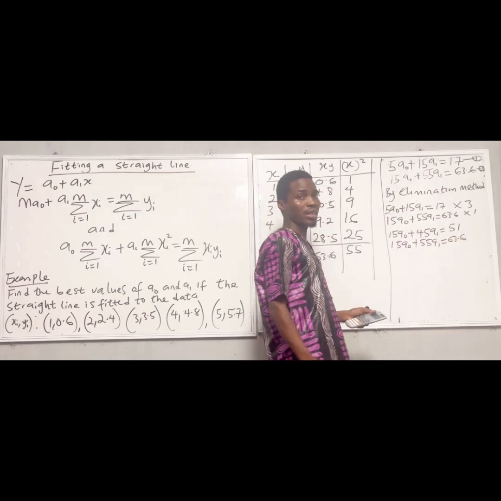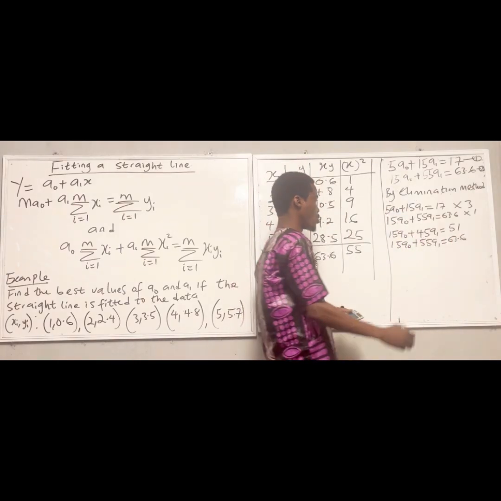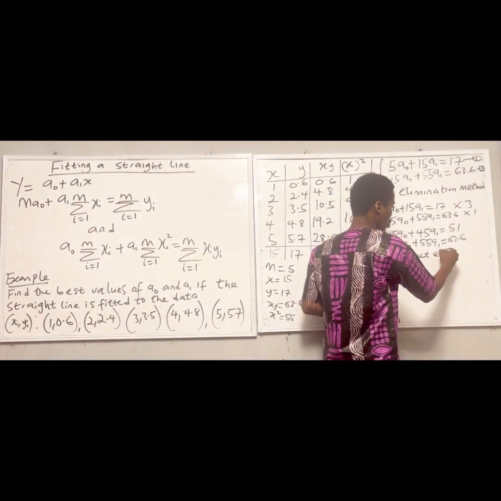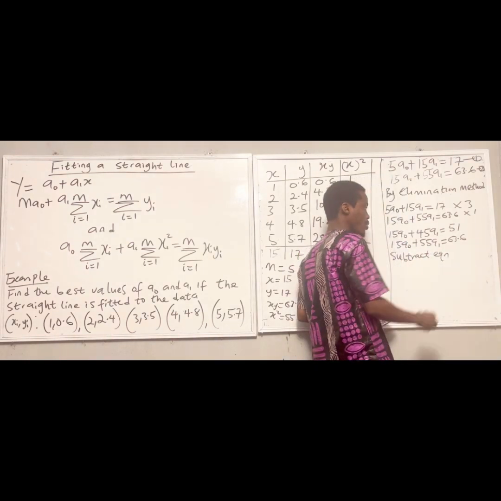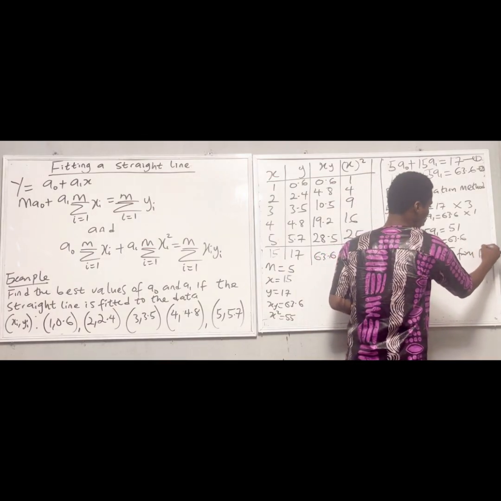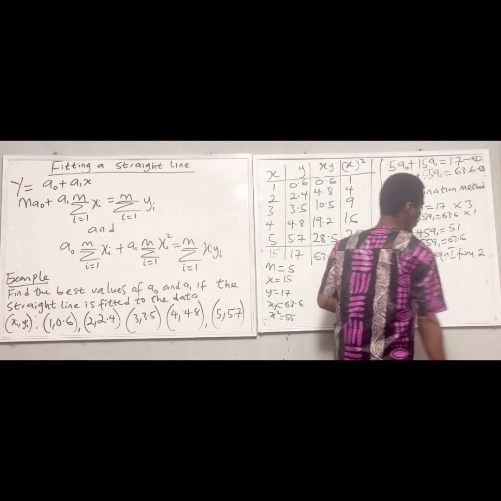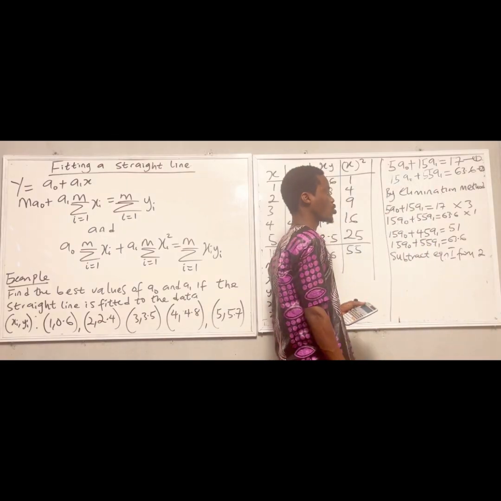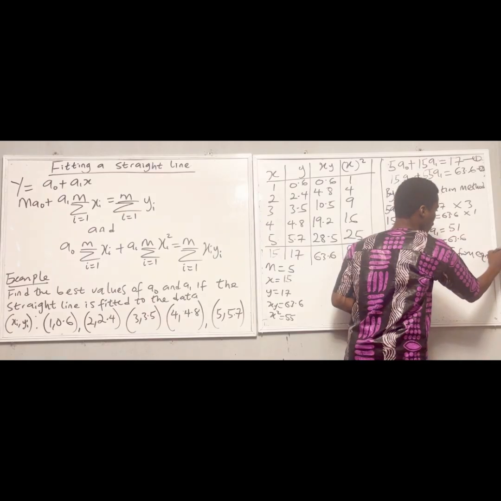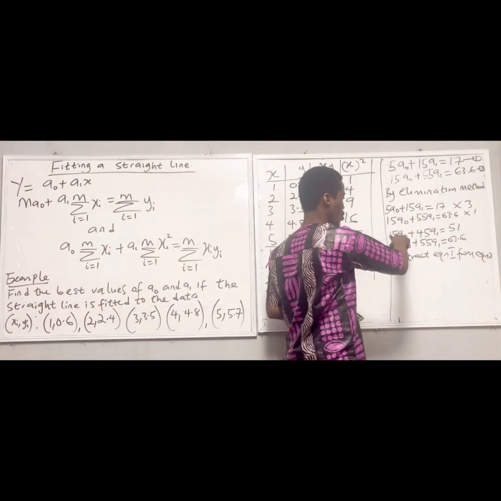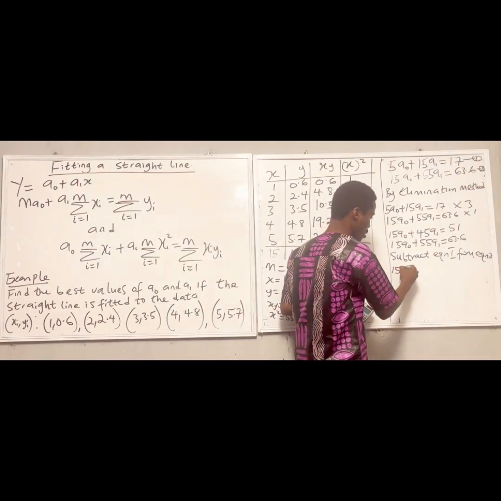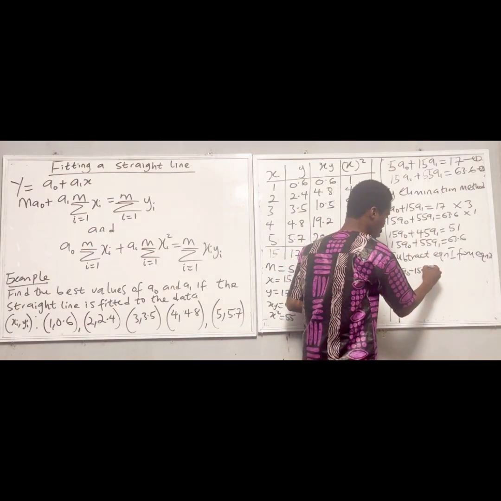So I can now subtract equation 1 from equation 2. Subtract equation 1 from 2, so I have to subtract it. That means 15a naught minus 15a naught.